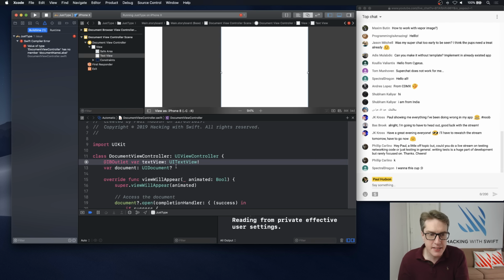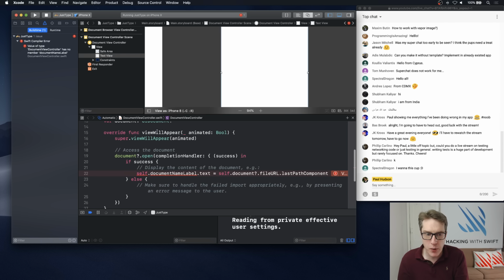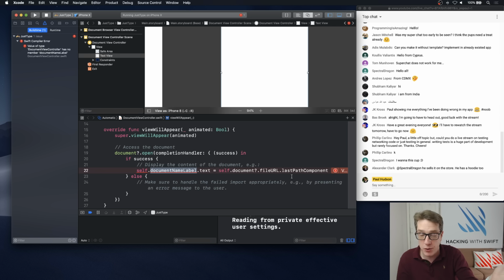Now, when I press Command B now, we're going to get errors straight away. Because in this DocumentViewController.swift, we immediately say, you know, on view will appear, open the document. If it works, then set our label's text to be the last path component of the file URL. So untitled.txt or whatever. That's not going to work, right?